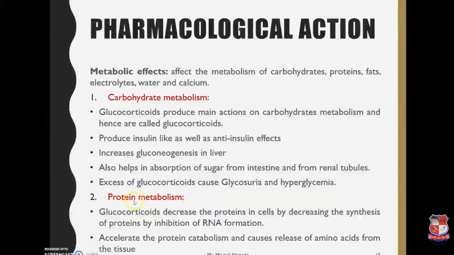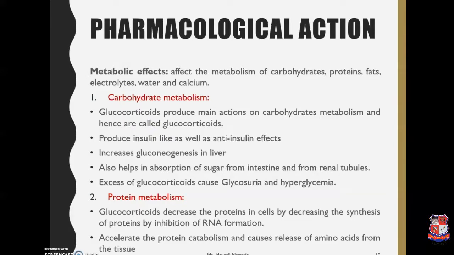So we'll be discussing the pharmacological actions that are associated with the glucocorticoids. There are several pharmacological actions associated with glucocorticoids. Starting with the metabolic effects, they generally affect the metabolism of carbohydrates, proteins, fats, electrolytes, water, and calcium. Starting with carbohydrate metabolism, glucocorticoids produce main actions on carbohydrate metabolism, and hence are called glucocorticoids. Generally, they produce insulin-like as well as anti-insulin effects.